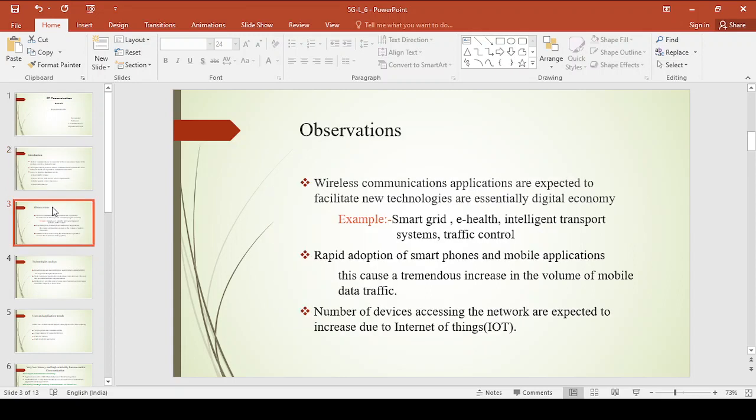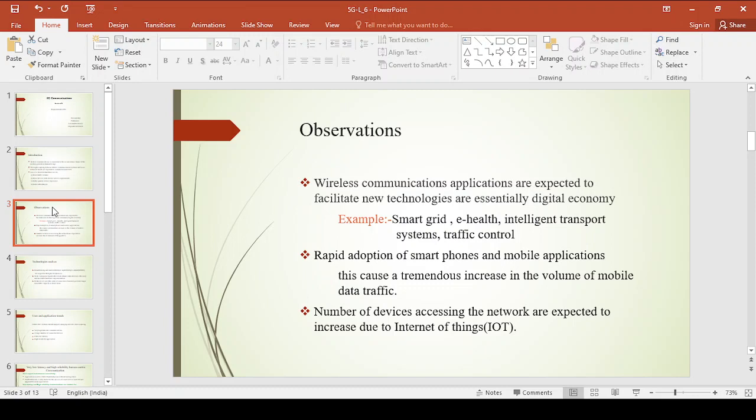Now coming to the observation, we can observe that new technologies are coming into existence. As we go from one generation to the other generation, new technologies are coming into existence. Now this facilitates a digital economy, right? The wireless communication applications are expected to facilitate new technology, nothing but your digital economy.